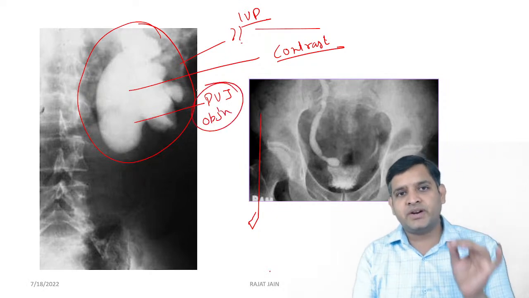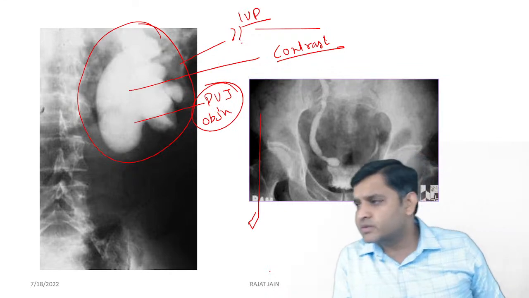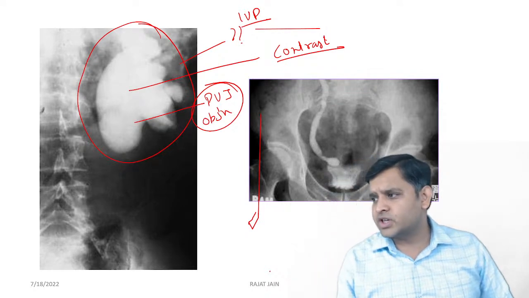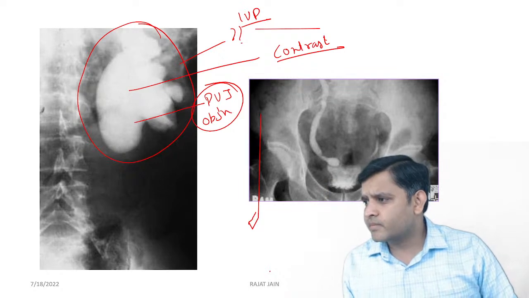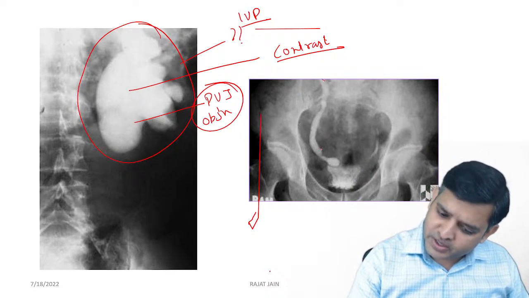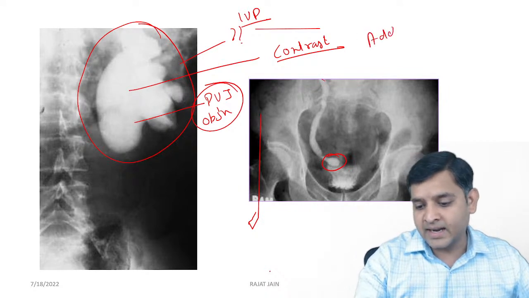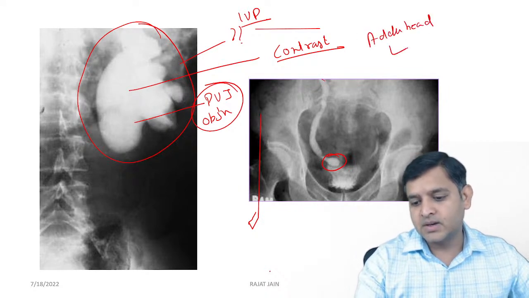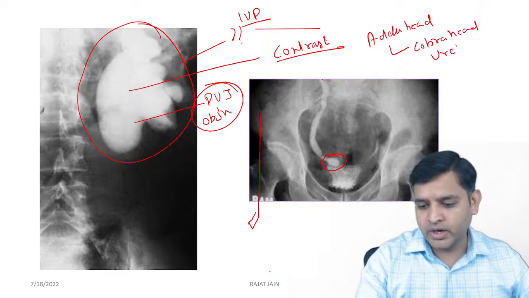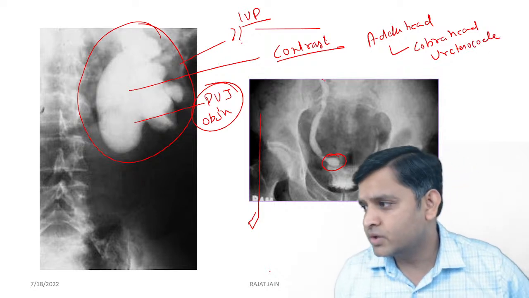Pelviureteric junction obstruction. Okay, so remember that. And what is this? This is a dilated ureter with its lower end much more dilated, which is called adder head appearance, also called cobra head appearance, which is a feature of ureterocele.